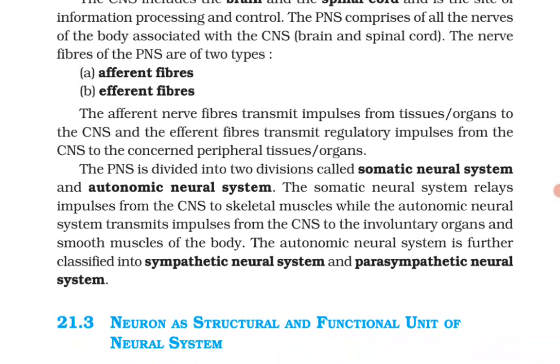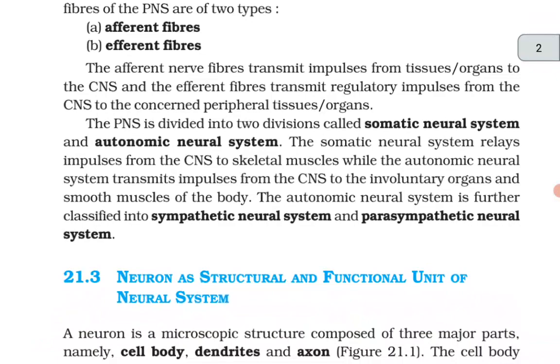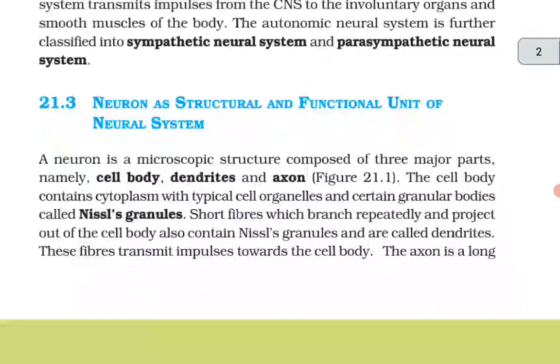The PNS is divided into two divisions called somatic neural system and autonomic neural system. The somatic neural system relays impulses from the CNS to the skeletal muscles, while the autonomic neural system transmits impulses from the CNS to the involuntary organs and smooth muscles of the body. The autonomic neural system is further classified into sympathetic neural system and parasympathetic neural system.